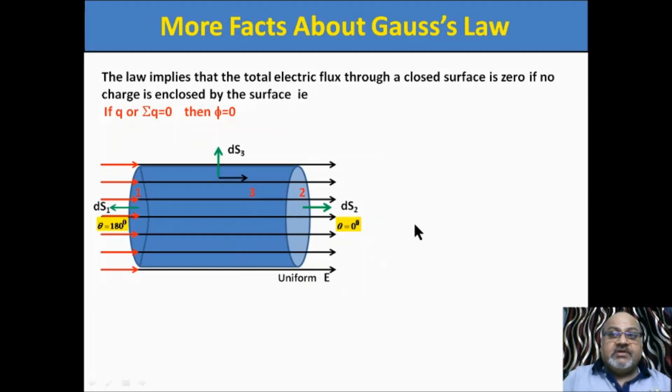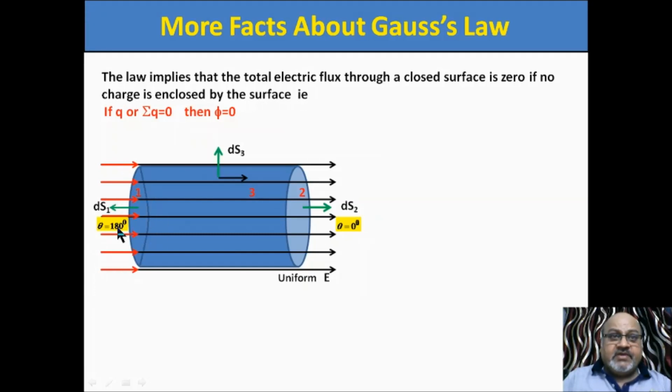We know this. See on the screen, where my cursor is, this theta is 0 because dS2 and the electric field vectors are in the same direction. But at this surface, dS1 is outward and the electric field is inward.